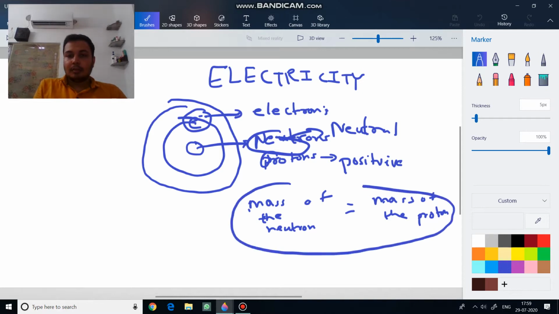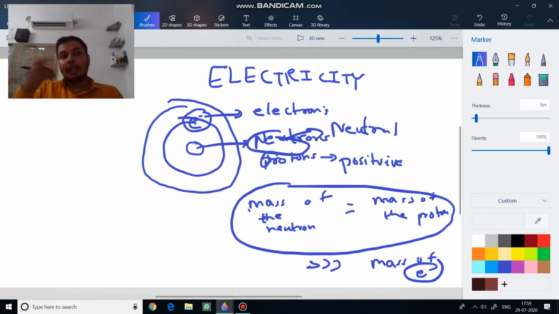While the mass of a neutron or proton is very much greater than the mass of an electron, approximately 10,000 times greater. The mass of one proton is approximately 10,000 times greater than the mass of an electron. So we consider that electrons have negligible mass, and most of the mass of the atom is present in protons and neutrons. That means it is present only in the nucleus.